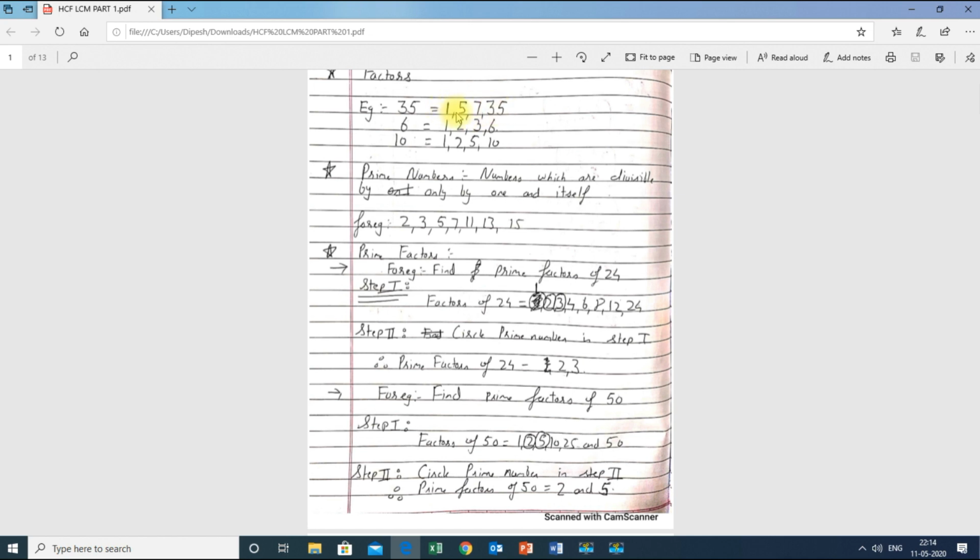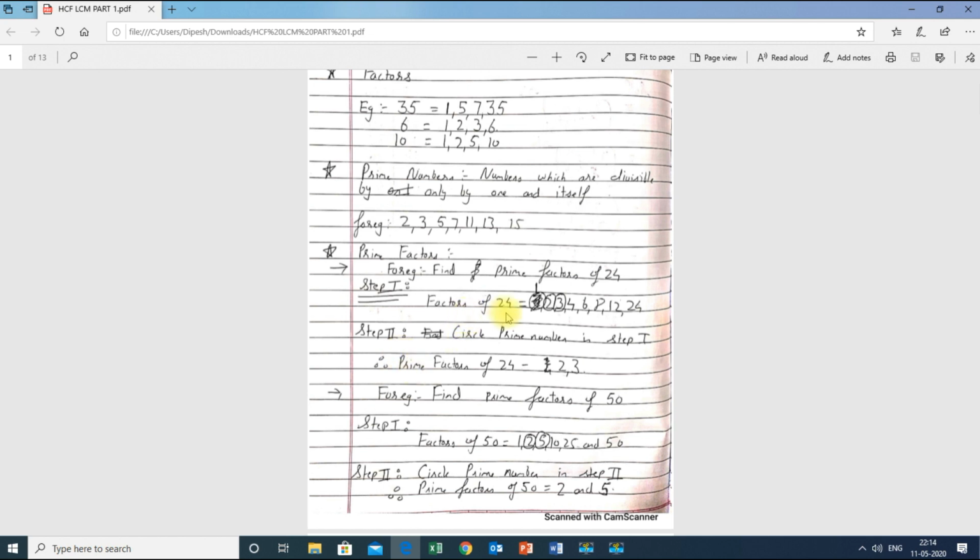After that, there are no other numbers. 6 is not there, only 5 and 7 are there, and I have already written 5 and 7. So apart from 1, 5, 7 and 35, there are no other numbers which divide it completely. One more example I will give over here.